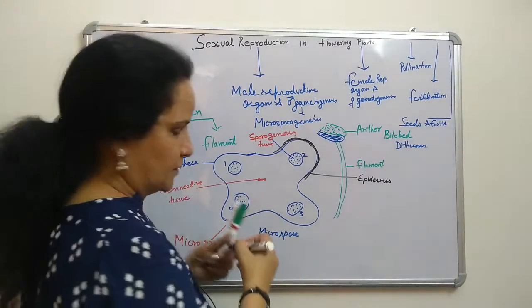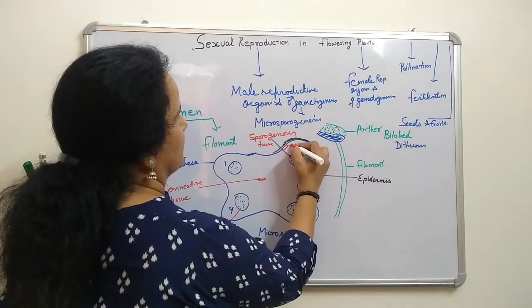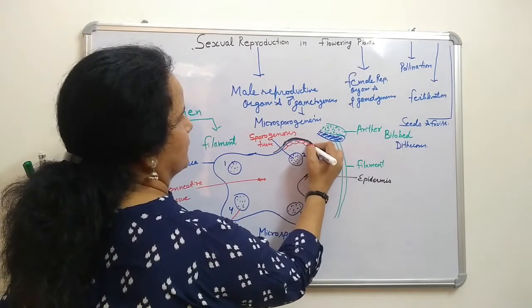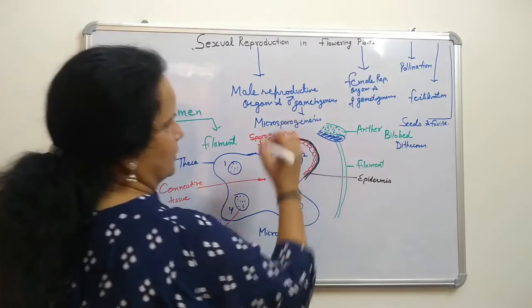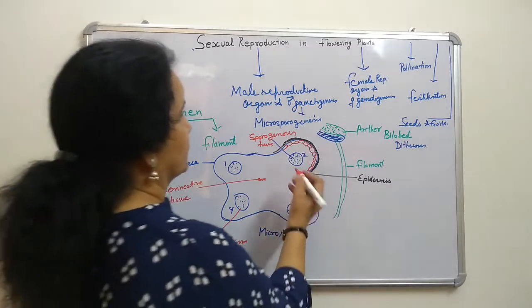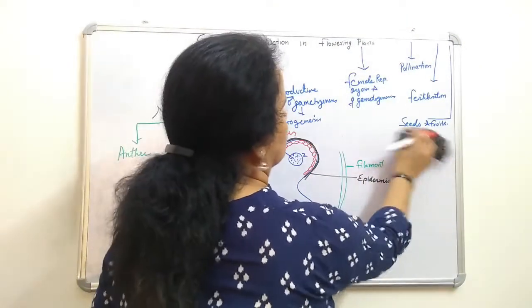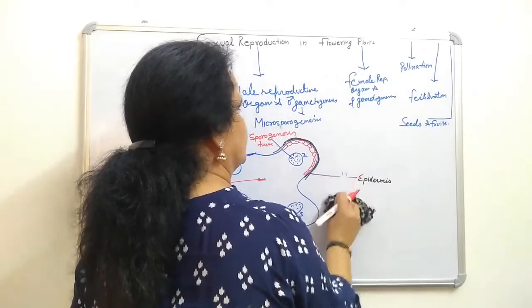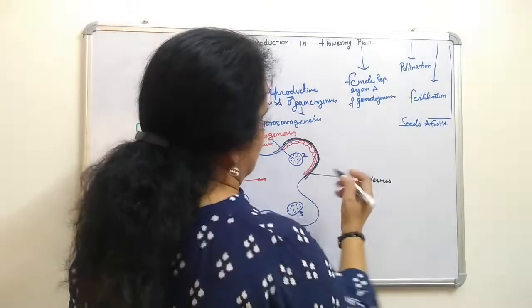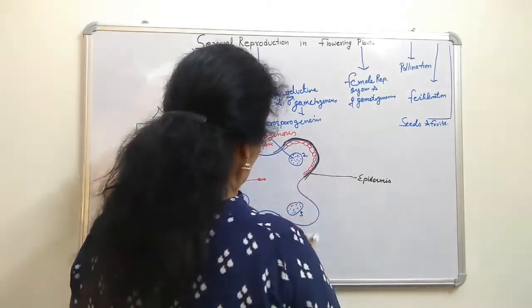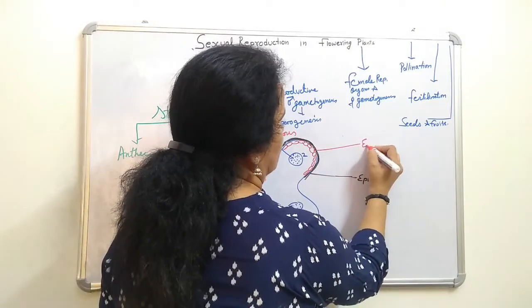Now then the second layer of this, that will be this one. This is called endothecium.